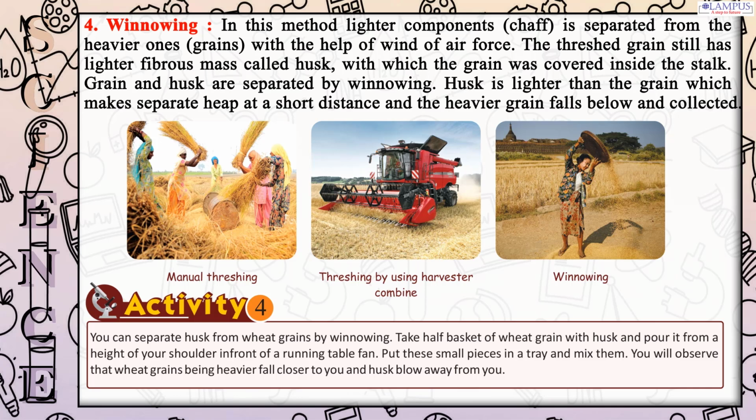You can separate husk from wheat grains by winnowing. Take half a basket of wheat grain with husk and pour it from the height of your shoulder in front of a running table fan. Put these small pieces in a tray and mix them. You will observe that wheat grains, being heavier, fall closer to you and husk blows away from you.